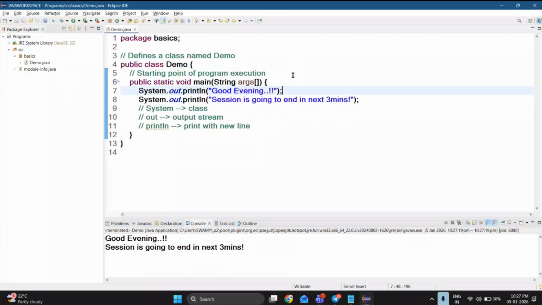Okay, fine. So what are the common mistakes every beginner or any student or any particular user is going to do?